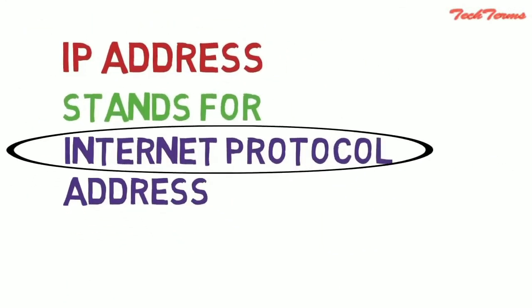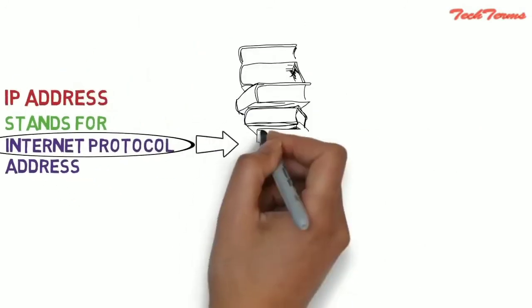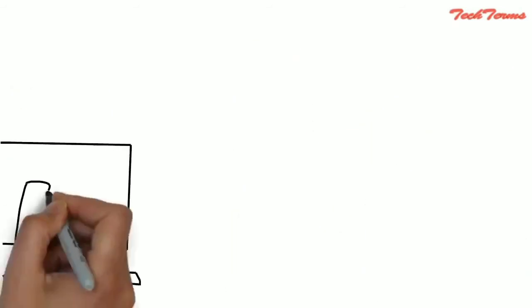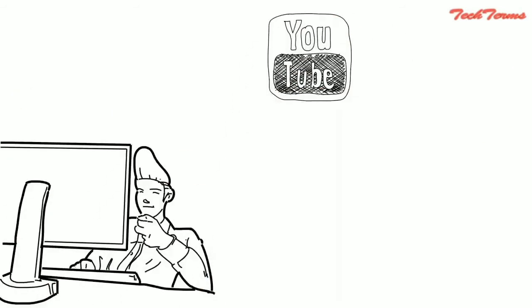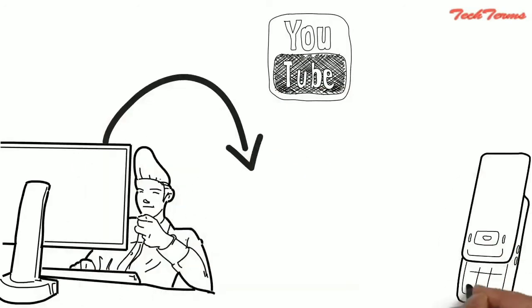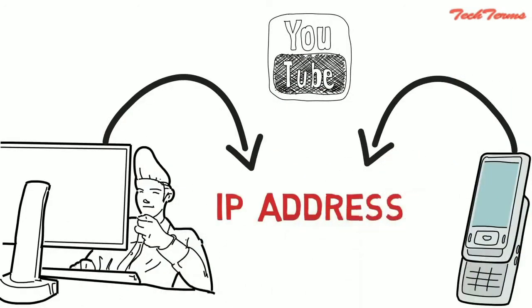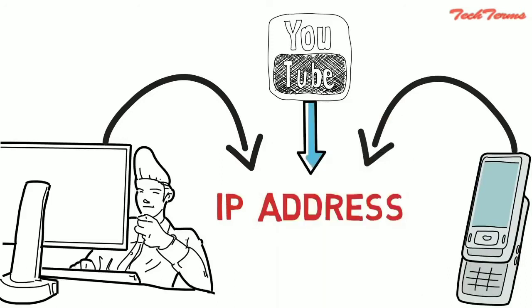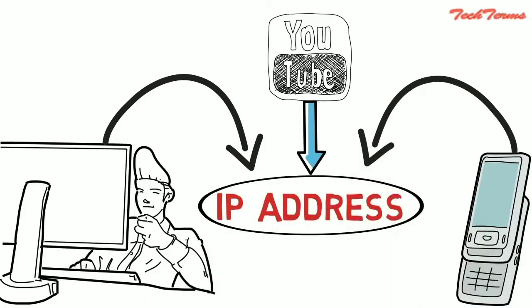But what does this mean? Internet Protocol is a set of rules that makes the internet work. You are able to watch this video at this time on YouTube only because your computer or your smartphone has an IP address, and YouTube is sending you all the data related to this video to this IP address.